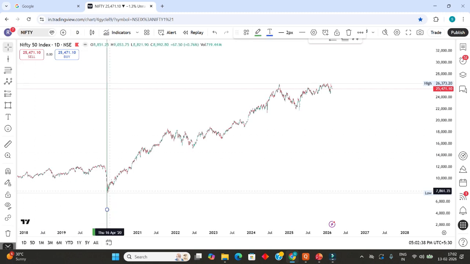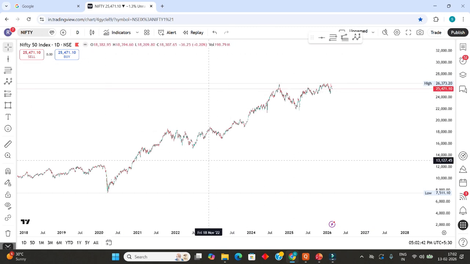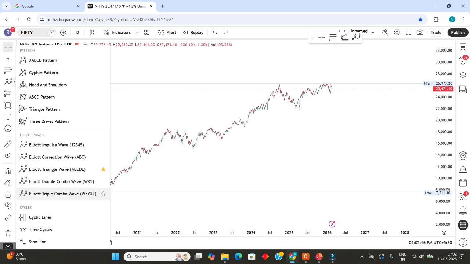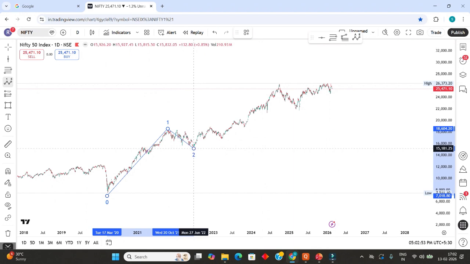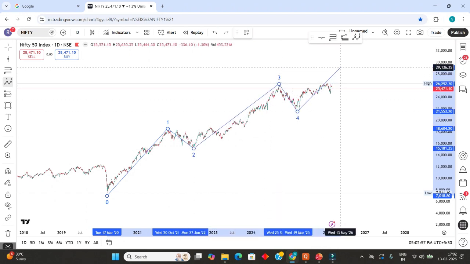From this point we are going to start the counting of waves. Okay, so first will be impulse wave. Okay, so this is your 0, this is 1, this is 2, this is 3, this is 4 and this is 5, which is not yet completed.